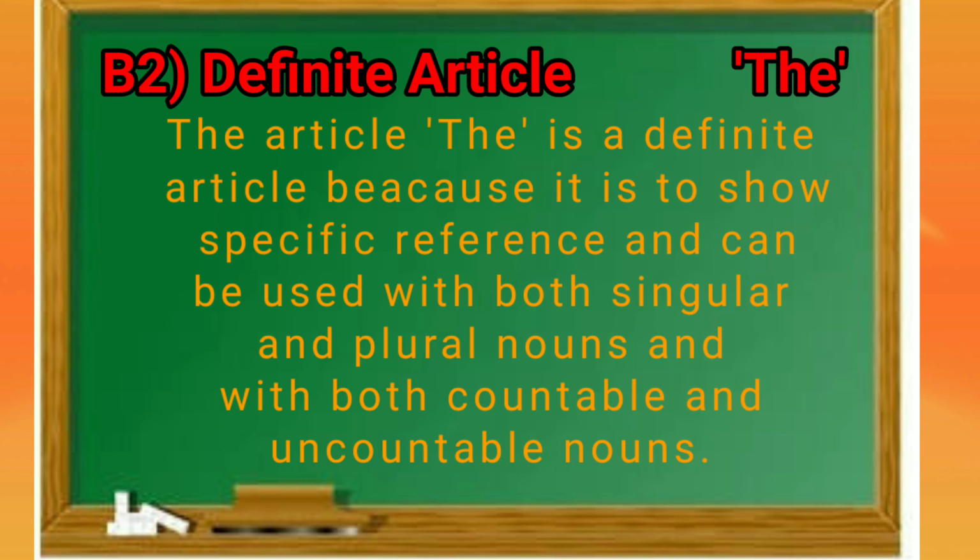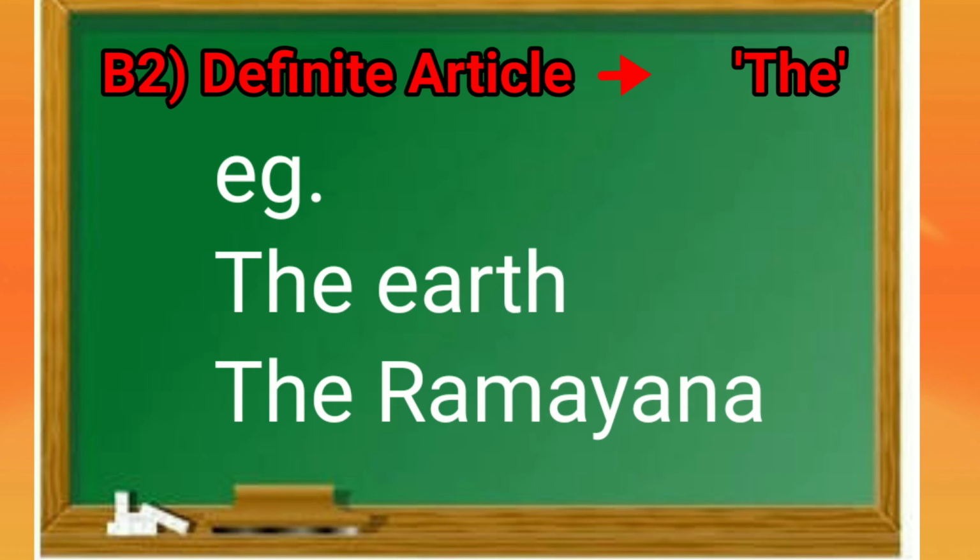As we know, the is very important, so we will learn this with our next examples. Examples are the earth, the Ramayana. Here, earth and Ramayana are specific nouns, so we are using article the before them.